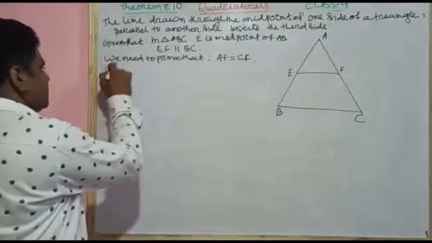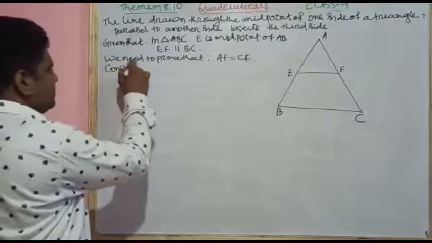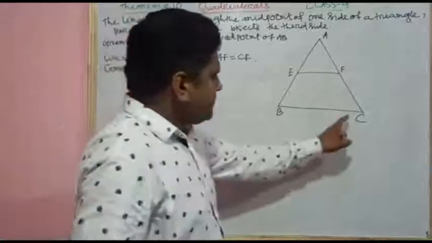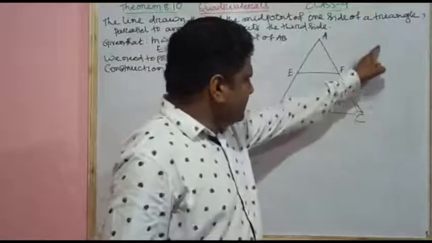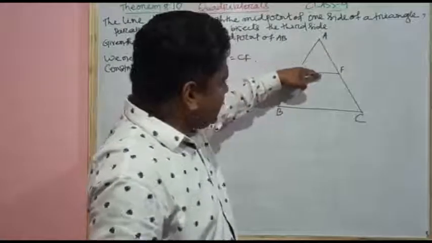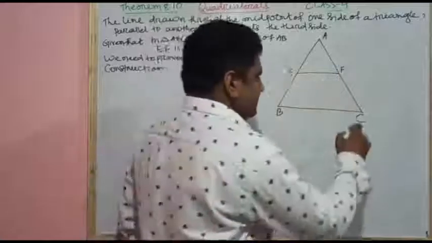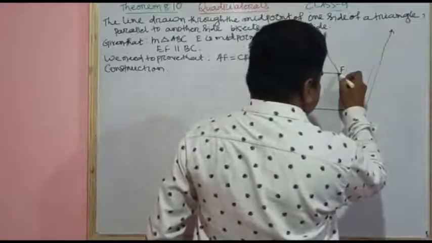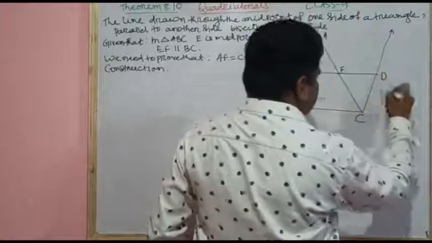For this purpose, we need to do some construction. That is, we have to draw a parallel line through C which intersects extended EF at D. So let's draw this.